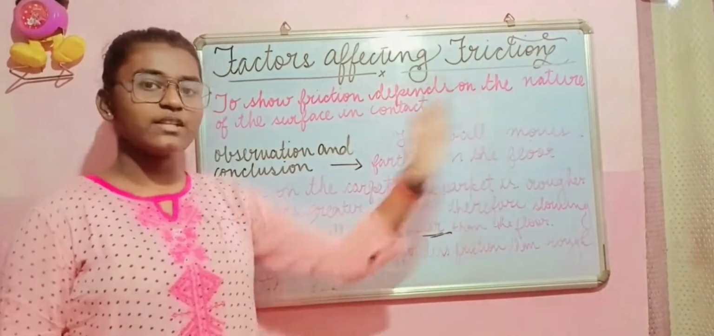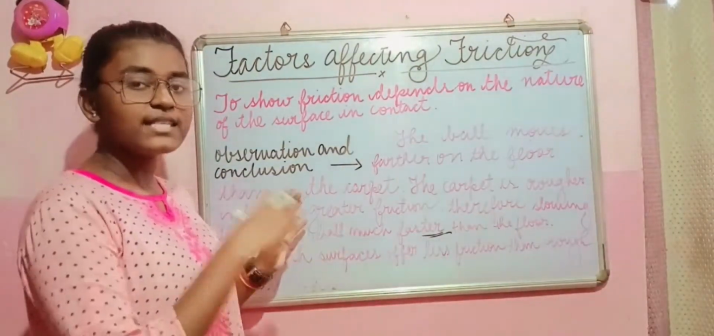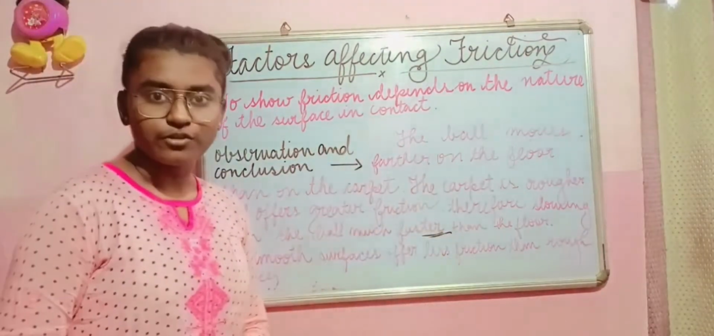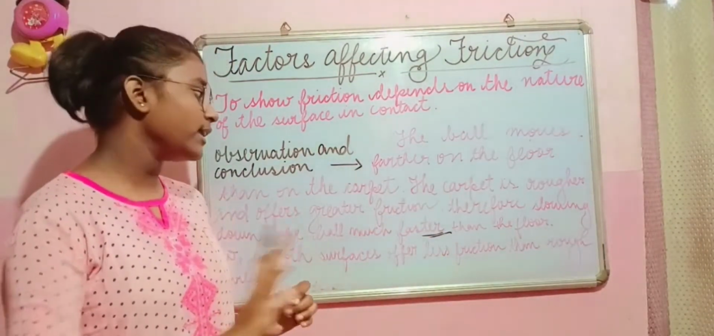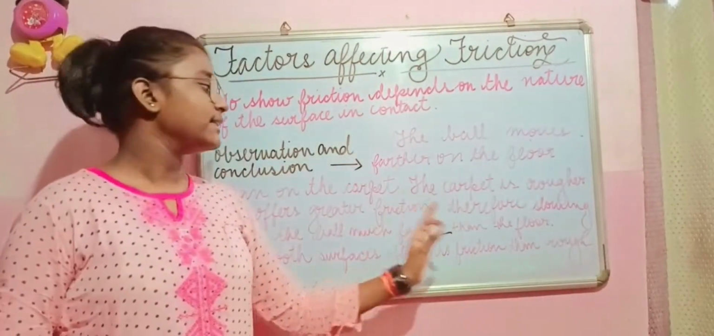The carpet is rougher. If you touch the carpet, it is rougher and it offers greater friction. As a rougher surface offers greater friction, the carpet is also a rougher surface, and over here it offers greater friction, therefore slowing down the ball much faster than the floor.